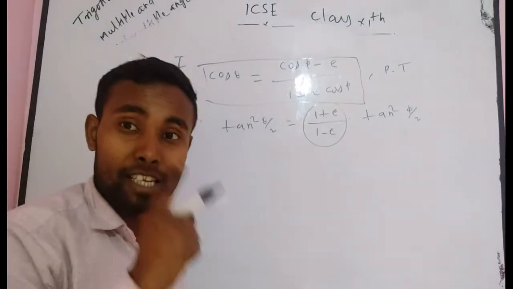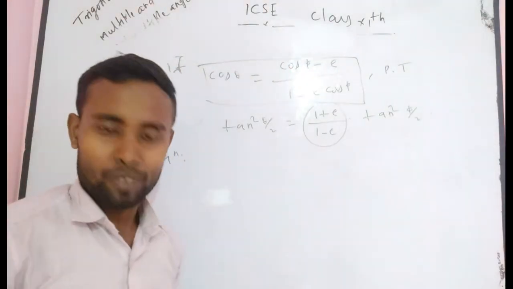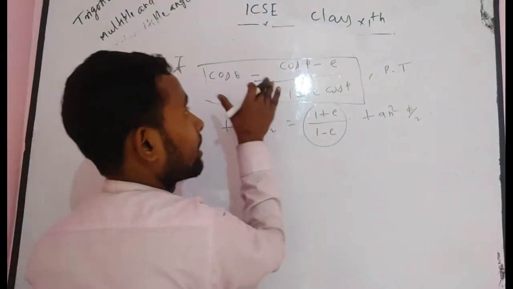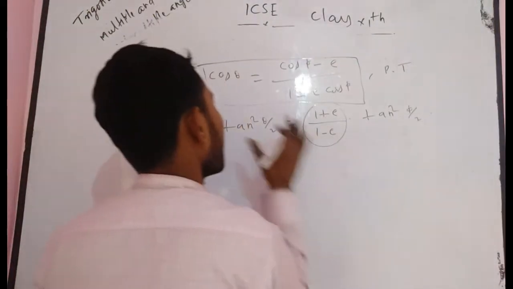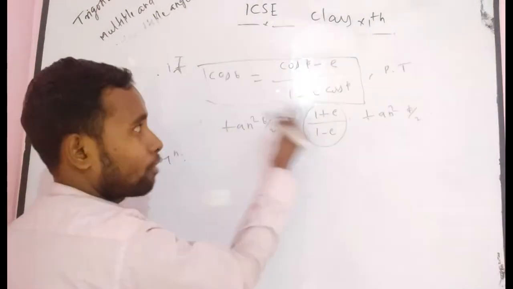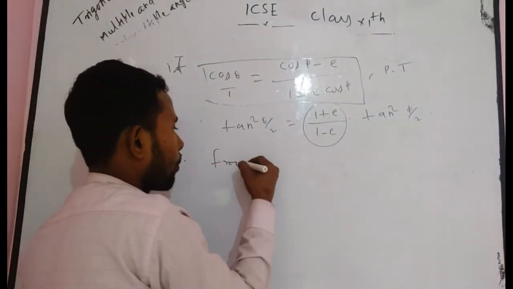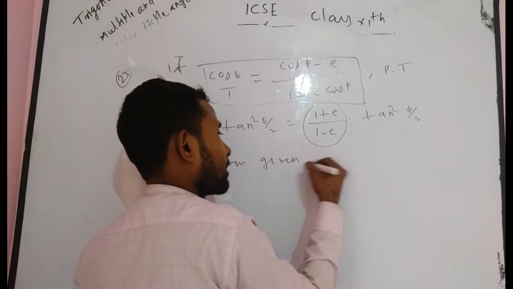That becomes easier for solving these problems. Using this given condition, you have to prove it. Firstly, write multiplying on both sides, cross multiplication, from the given condition.